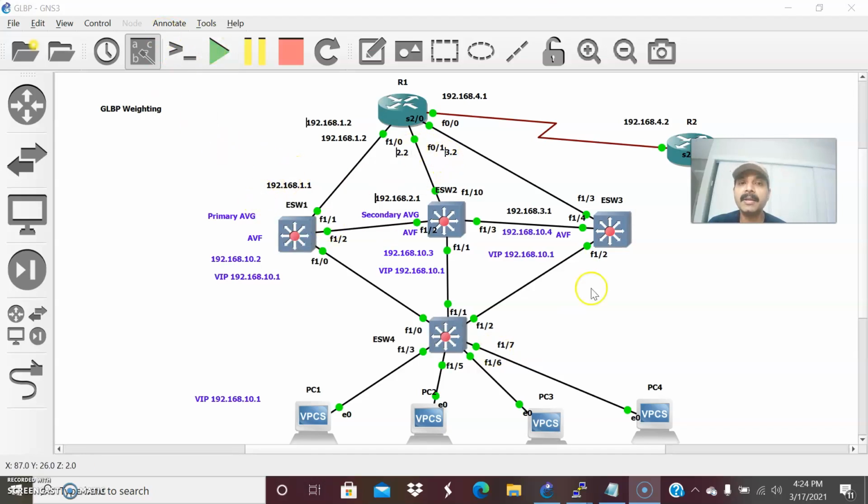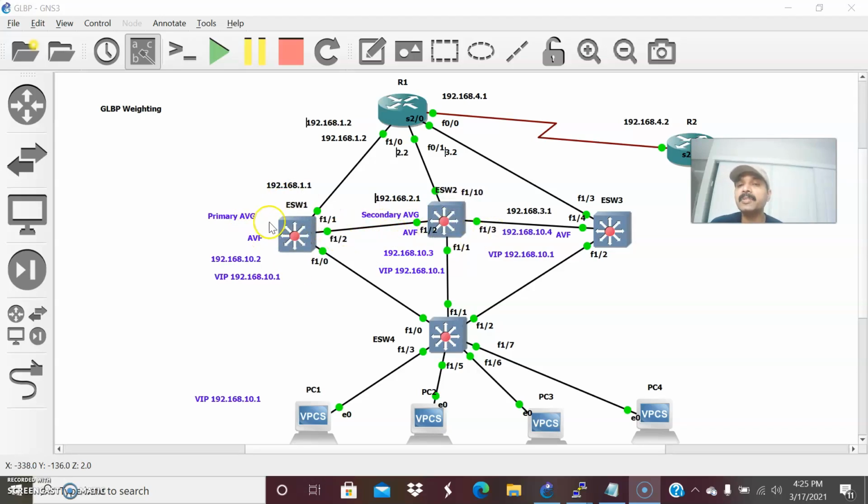It performs load balancing in a round robin fashion, in which the load is distributed evenly to all the clients. So what is AVG? AVG is selected by the router with the highest priority or the highest IP address. AVG stands for active virtual gateway. One will be elected as the primary and the other as the secondary. Both share hello messages every 3 seconds. If the standby AVG does not hear any hello message for a period of 10 seconds, the hold timer, the primary goes down and the standby AVG takes over the active role. This is how the primary AVG and the secondary AVG election happens.